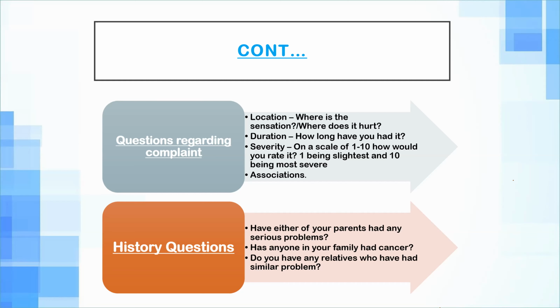Have either of your parents had any serious problem? Has anyone in your family had cancer? Do you have any relatives who have had a similar problem? If you are extracting some sort of surgical history, you could ask, have you ever undergone any sort of operation? You can always change this according to the history you want to extract, like I told you earlier. So next in the slide, we have examination. As per the history structure, examination would be the next one.